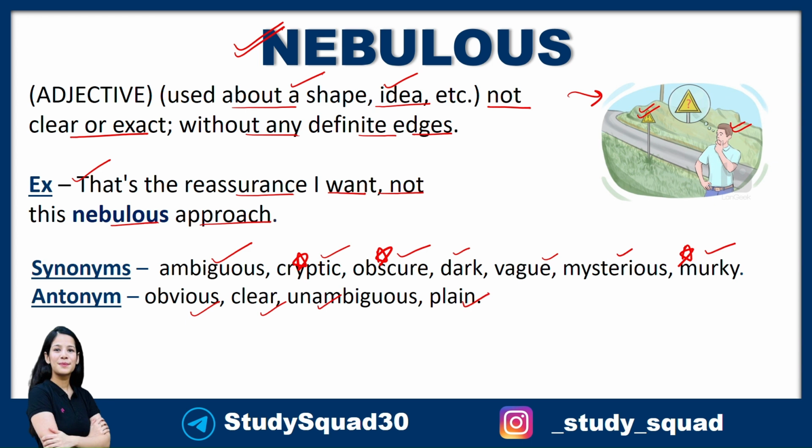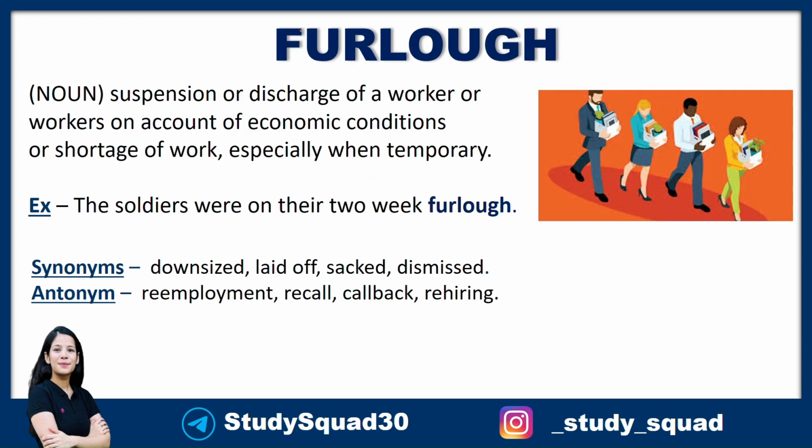Coming to the next word, we have furlough. Furlough means suspension or discharge of a worker or workers on account of economic conditions or shortage of work, especially when temporary. So when you furlough a particular set of workers, you are getting them dismissed for that particular amount of time, because there could be many reasons, such as not enough work for them. The workload is very less, so you have excessive people, and it's basically temporary. So they'll ask you to join again when there's more work, when the economic conditions are better.